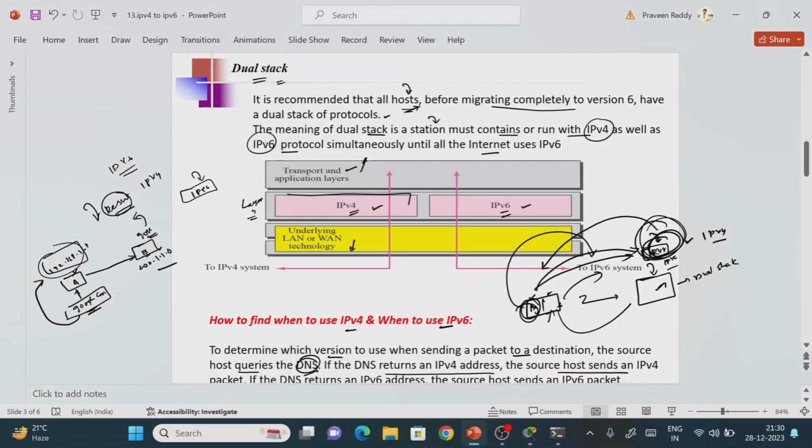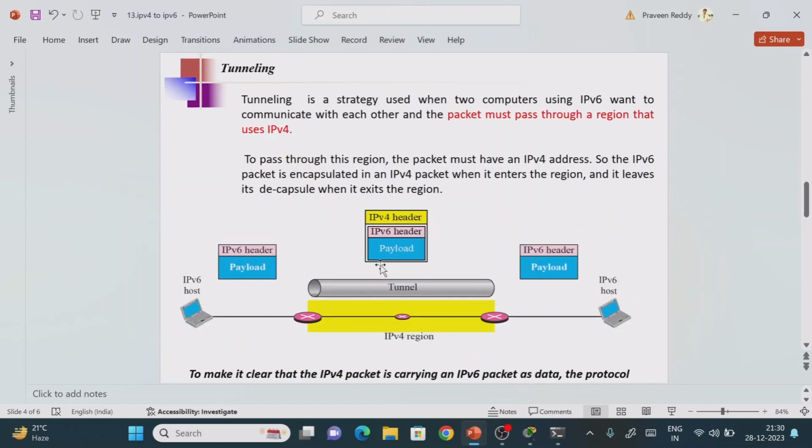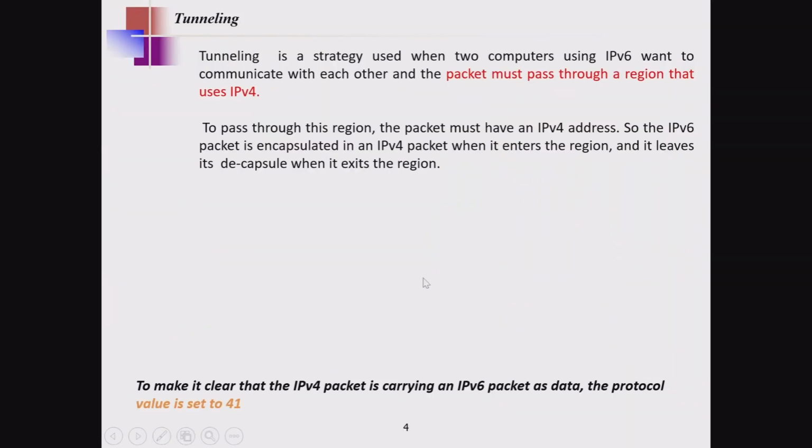Before completely transitioning from IPv4 to IPv6, the next strategy is the tunneling operation. We will see the meaning of tunneling, and in which case we require the tunneling operation. Now we will see what the meaning of the tunneling operation is.